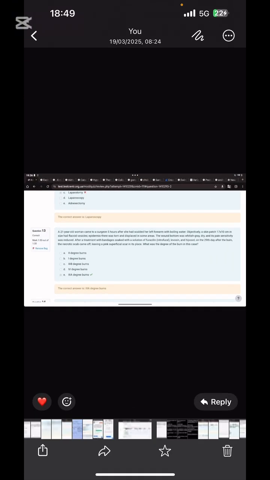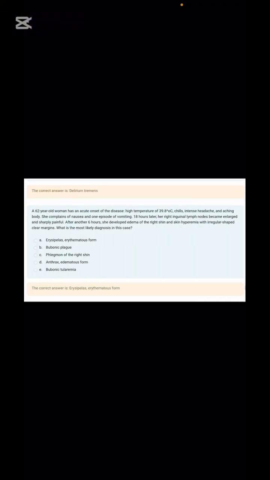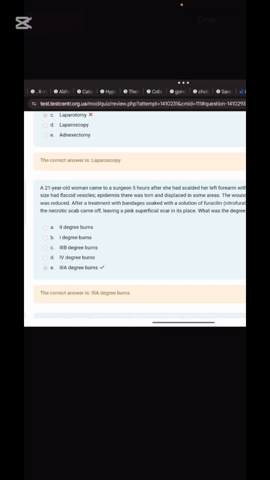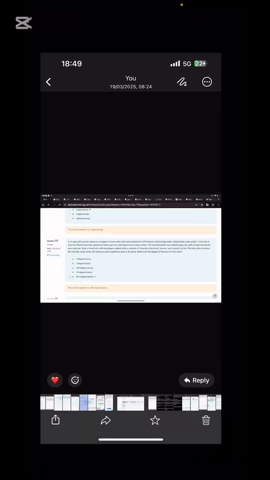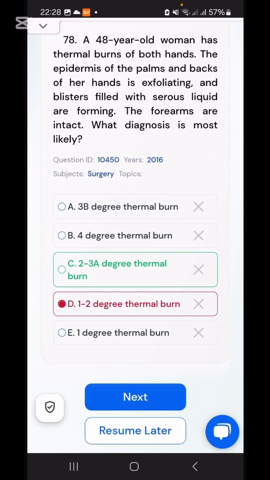Third degree. Even if the question doesn't make sense to you, I am telling you what to mark. In the cases of burn, when 2 to 3A is given in the option, go with it. And when this is not given in the question, go with 3A. In the cases of frostbite, what option will be the best for KROK? The first degree frostbite. All right. Same question, remember about it.